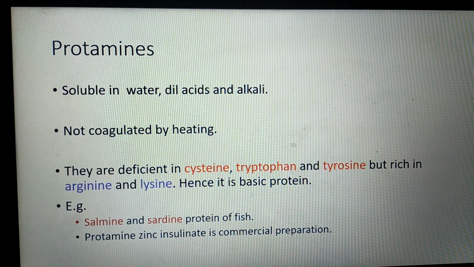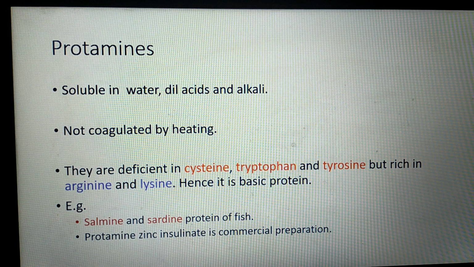Next simple protein is protamines, which is soluble in water, dilute acid and alkali but not coagulated by heat. They are deficient in cysteine, tryptophan, tyrosine, but they are rich in arginine and lysine, which are basic amino acids. Hence, they are called as basic proteins. Examples of these protamines are salmon and sardine protein of fish, which is the natural source. Apart from this, protamine is also associated with zinc in insulin commercial preparation, which maintains the stability of insulin.